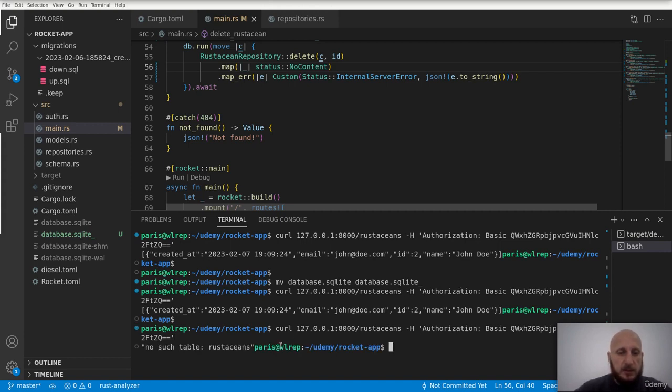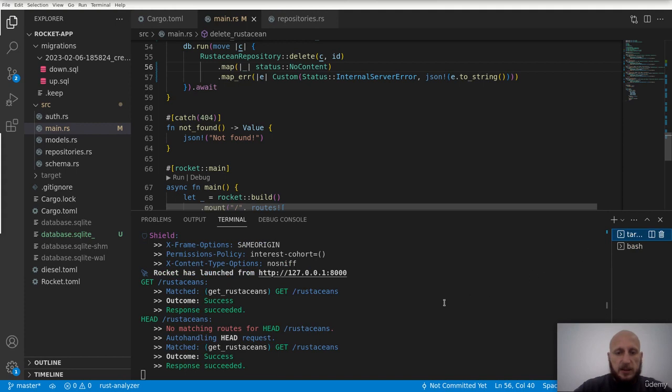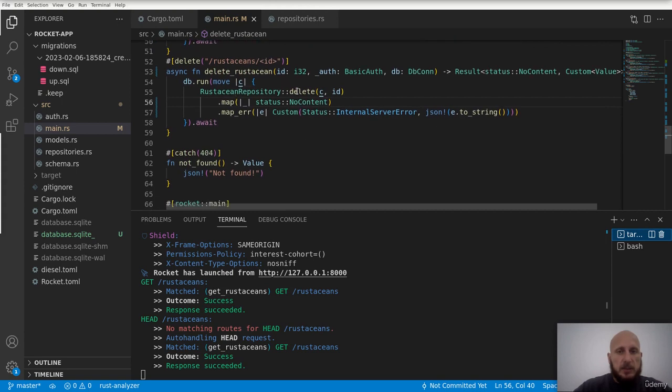Okay, we got this error string, no such table Rastassians. Nice, that's great. And let's see what is the status code, the HTTP status code. Yeah, it is 500 internal server error, it's not 200. That's great. And let's also take a look at Rocket's error logs. Okay, nothing here. Makes sense. We are not logging anything, and for Rocket this endpoint worked correctly, so nothing in here.